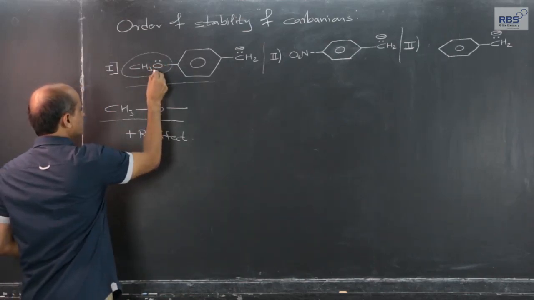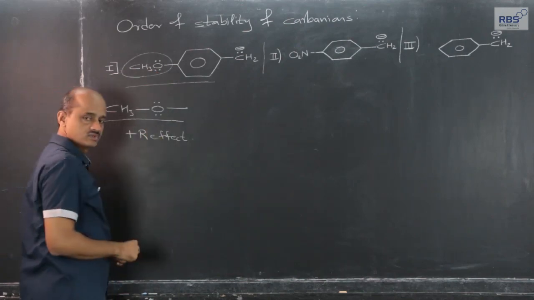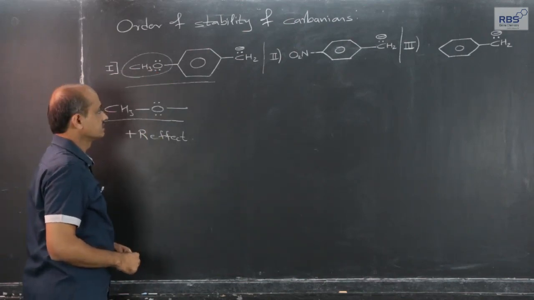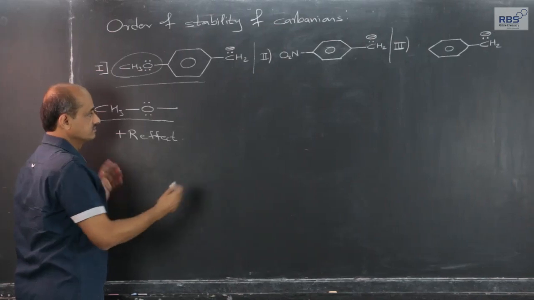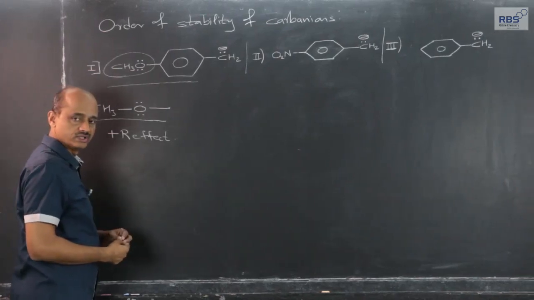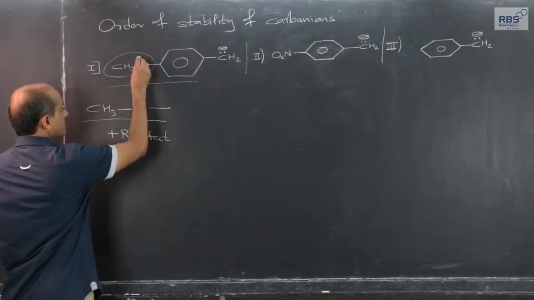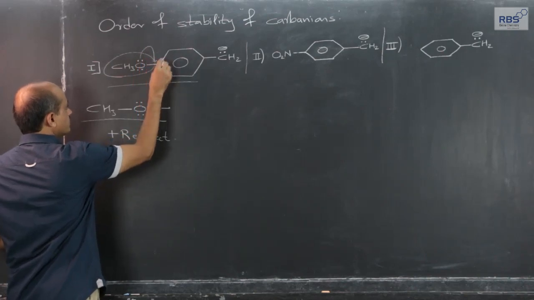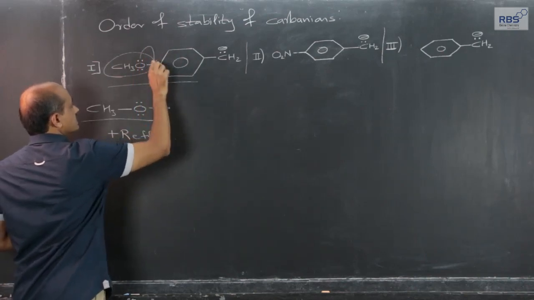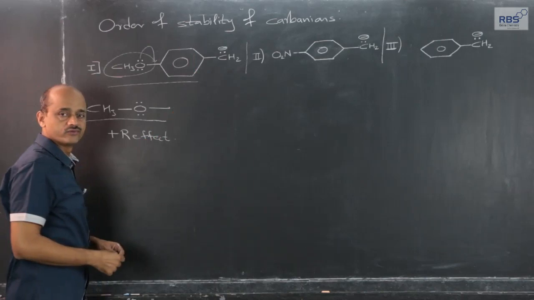Now, since we have studied resonance separately, I need not explain it entirely, I will just mention it. The lone pair will become a shared pair and the pi electrons will get transmitted in various resonating forms.